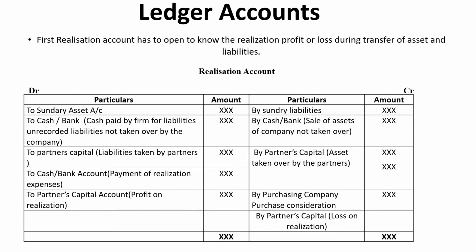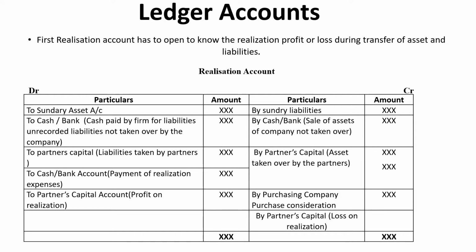We can close the realization account by balancing it. If the debit side is more than the credit side, we find a realization loss. Whatever loss we get during realization is transferred to partners capital accounts based on the profit sharing ratio.